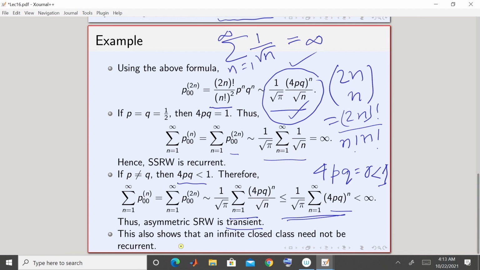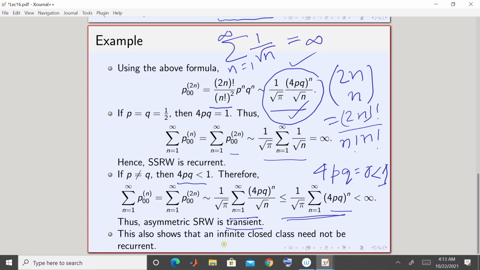So this is an example which shows that an infinite closed class need not be recurrent, because if you look at an asymmetric simple random walk, then this whole set is a single class, the whole state space is a single class. So it is obviously closed, but each state is transient, right. So when you are looking at an infinite Markov chain, closed implies recurrent is not true.